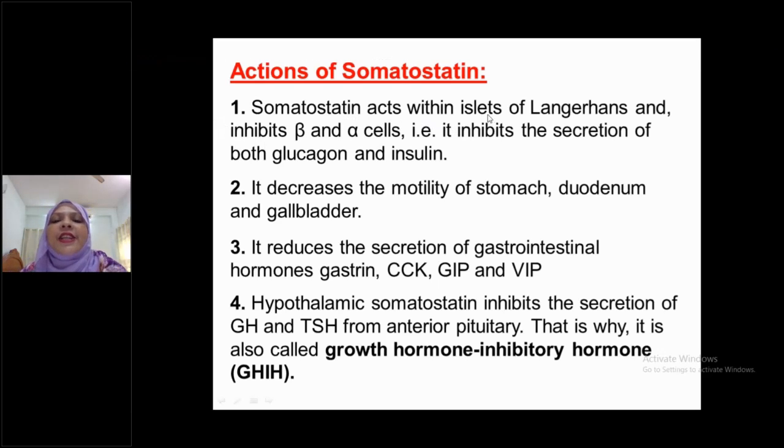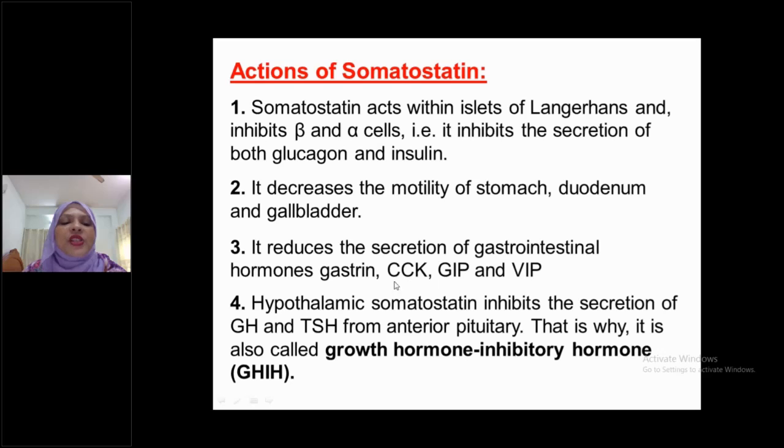See here, somatostatin acts within the islets of Langerhans and inhibits beta and alpha cells. As we know, it inhibits the secretion of both glucagon and insulin. Several times this question came in your MCQ exam. Somatostatin also inhibits motility, the movement of stomach, duodenum, and gallbladder. So you have to remember this point. It decreases gastrointestinal motility.